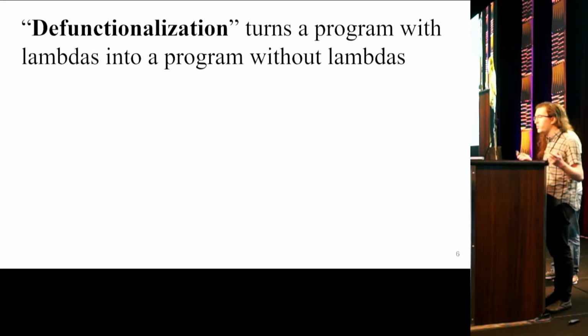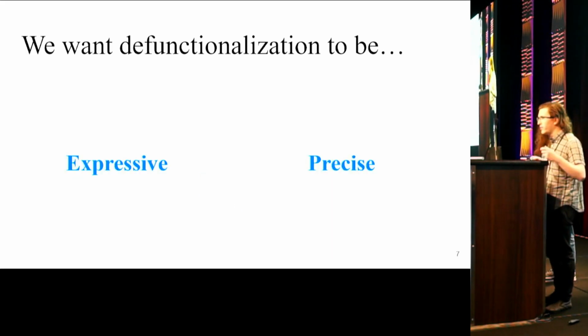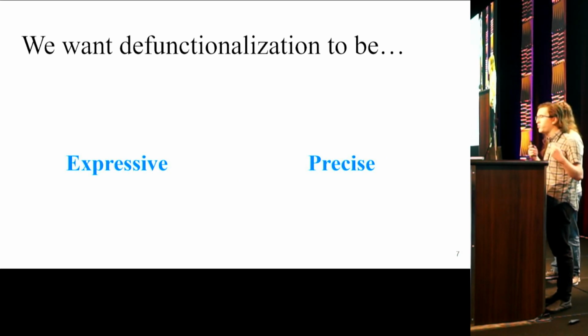So, lambda set specialization is an example of what's called a defunctionalization transformation. Defunctionalization aims to simplify compilation of lambdas by eliminating them from the program. A defunctionalization transform will take a program like the one on the left with higher order functions passing lambdas to each other and transform it to a program like the one on the right in which all functions are first order. In designing a defunctionalization, we don't just want it to preserve semantics, we also want it to satisfy two criteria. We want it to be expressive and we want it to be precise.